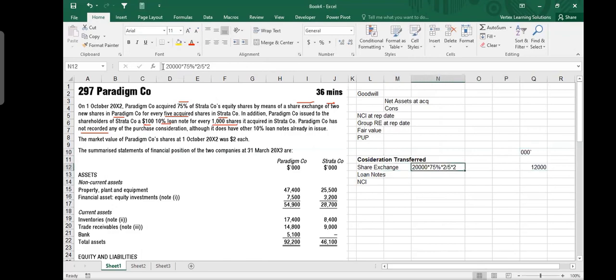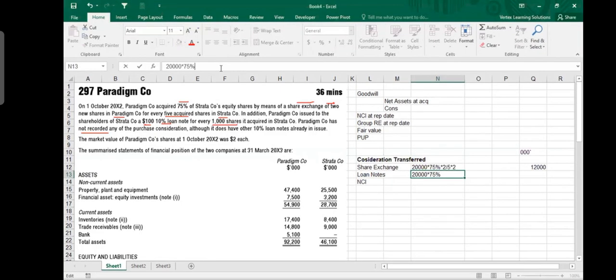Then if we go to these loan notes, again, this is what we are acquiring, 75%. And for every 1,000 shares, we are giving $100. So this is the number of shares divided by 1,000, multiplied by 100. This is the value of loan notes which we are issuing. And that comes out to be 1,500.